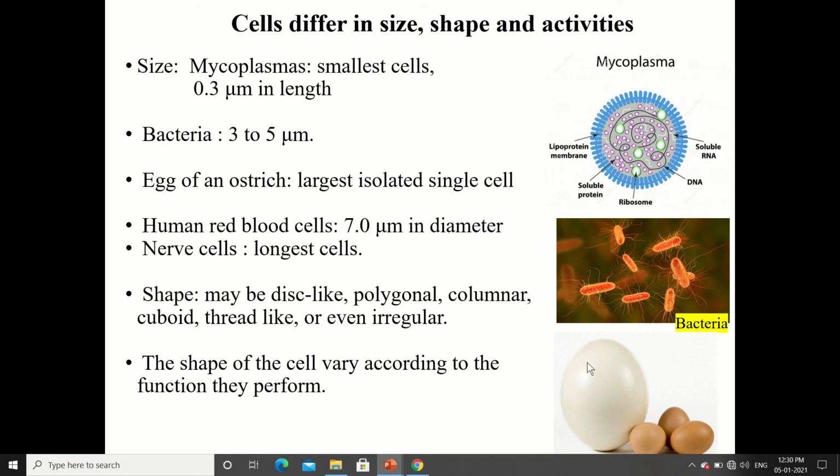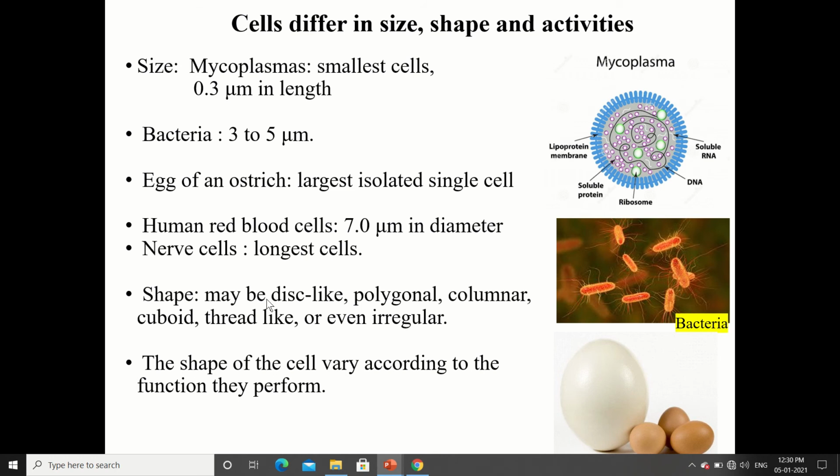Now the egg of an ostrich is the largest isolated single cell. This is the ostrich egg and these are the other eggs of birds, so you can compare the size. The human red blood cell is 7 micrometer in diameter. The nerve cell is the longest cell.